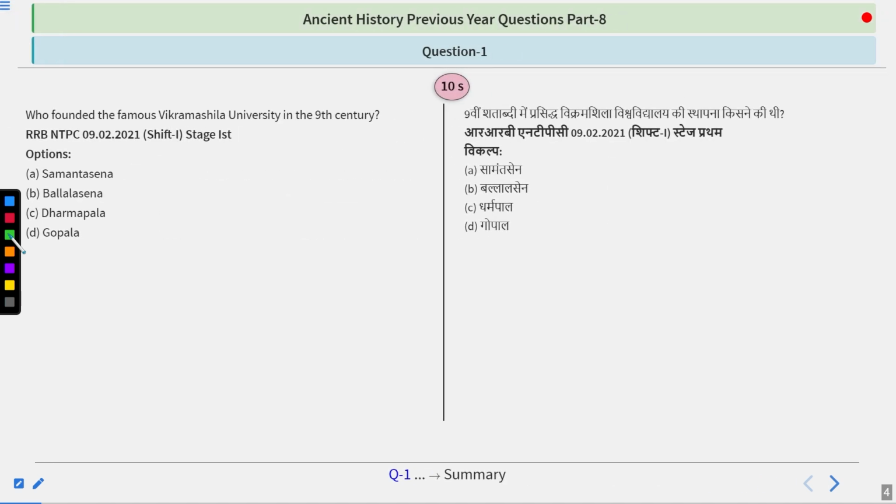So the first question that we have with us today is: who founded the famous Vikramshila University in the 9th century? This is quite a simple question, I guess, because Vikramshila University is a very famous university out of the three universities of that time. Options are Samanta Sena, Balal Sena, Dharampal or Gopal. So take your time and answer.